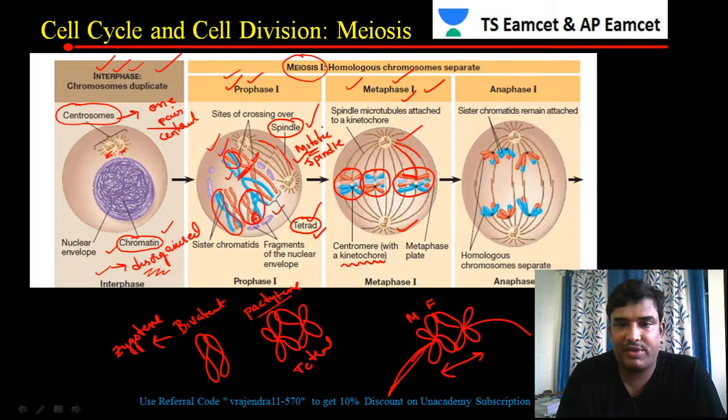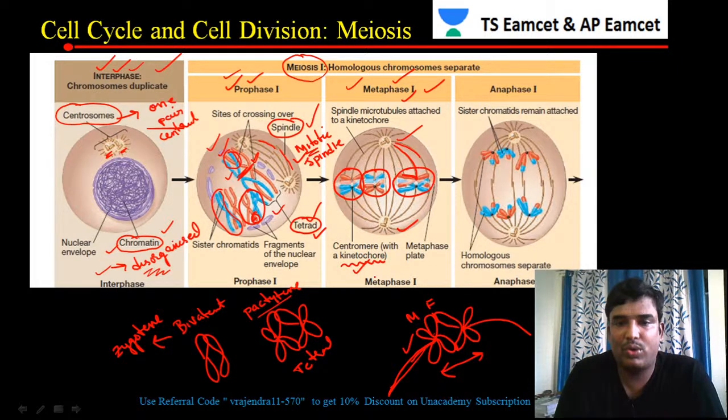They are at the center, at the equator, and they are attached by the spindle fibers from the opposite poles. These spindle fibers are produced from the centrioles, and they attach to the chromosome at a specific location, which is called the kinetochore.